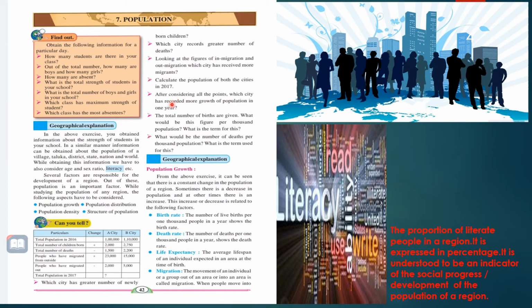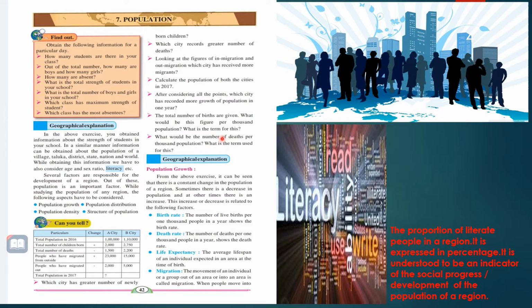Next question: after considering all the points, which city has recorded more growth of population in 1 year? A or B? A city. Very good. Next question: the total number of births is given. What would be this figure per thousand population? And what is the term for this? What will the answer be?